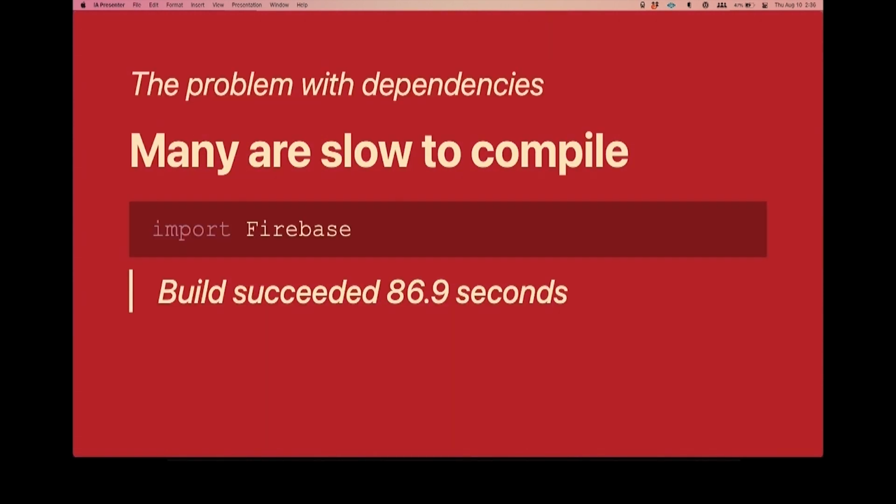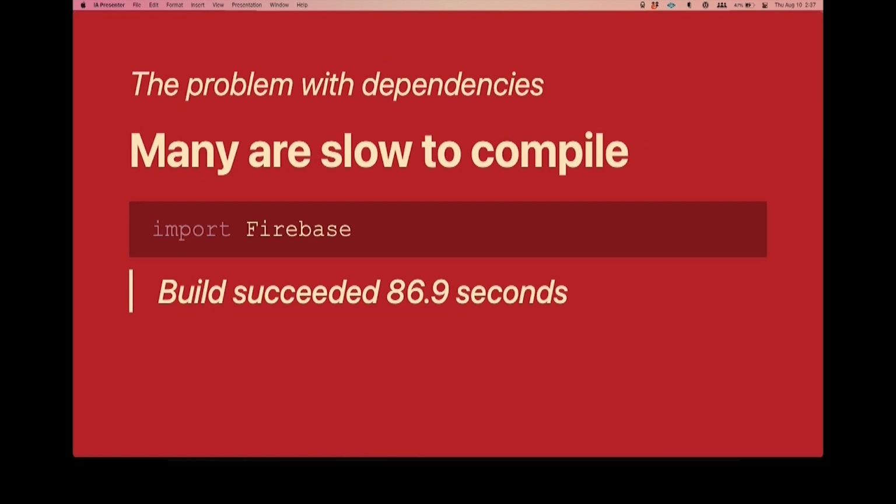The first and the most obvious one is usually when you bring in a third-party dependency, it just increases your build time. So Firebase, just a clean scratch project with nothing but Firebase, you're compiling for over 80 seconds just for Firebase. And that's on an M1. I'm pretty sure I took that on an M1. So that means every time you clean the project or you switch branches or you make a significant change to your project, you may be incurring that cost. Or also CI, you're incurring that cost.